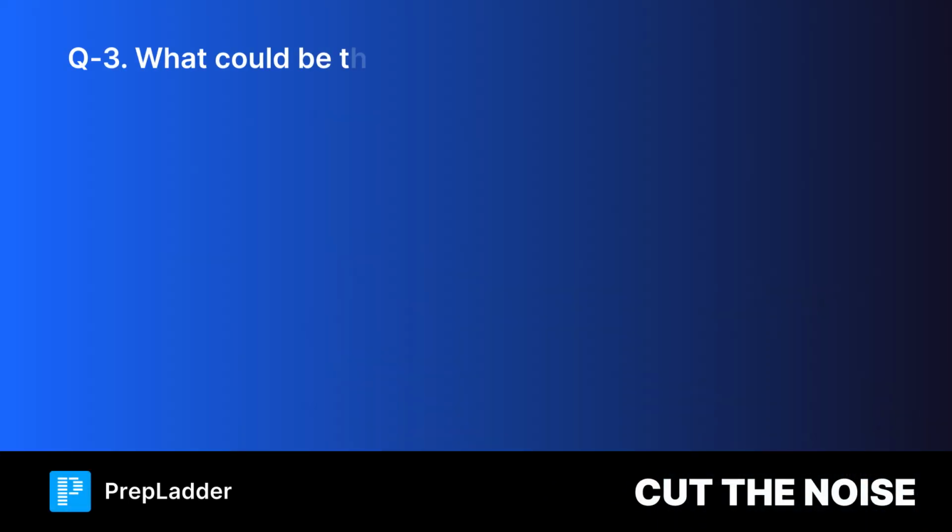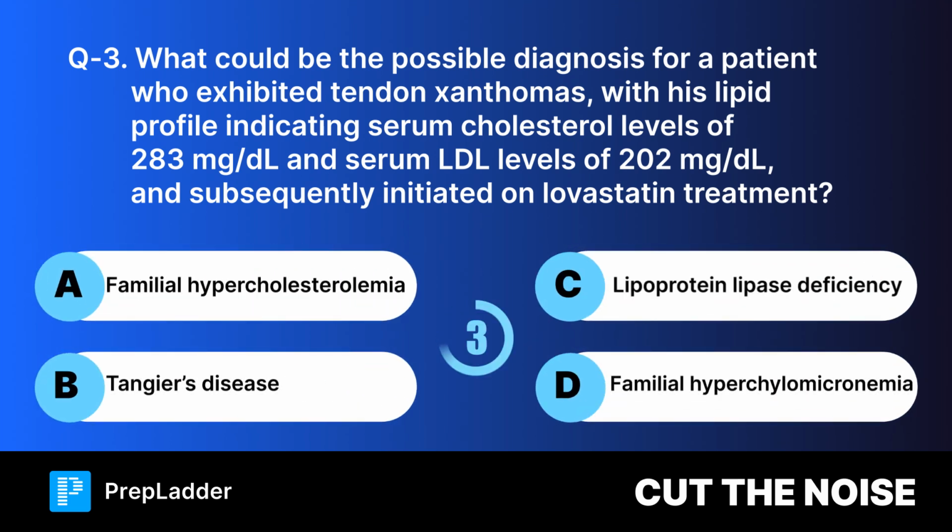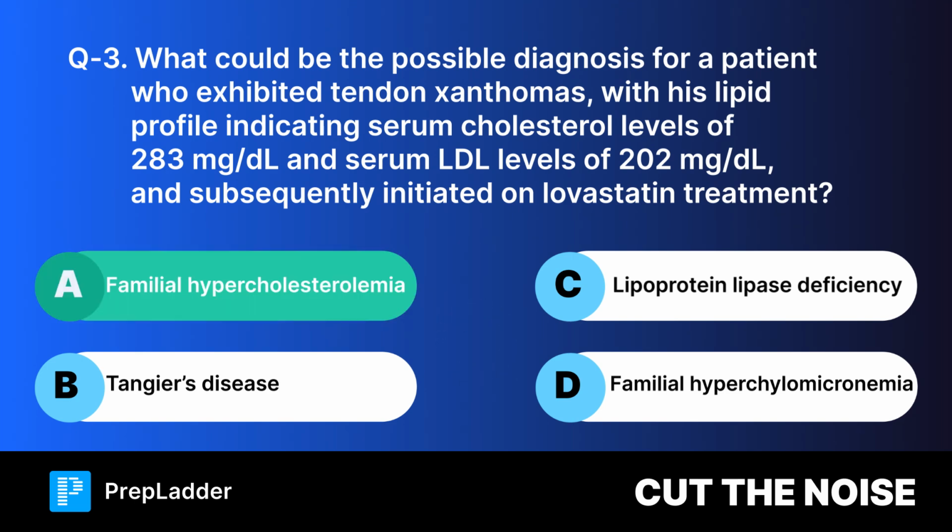Okay. Question 3. What could be the possible diagnosis for a patient who exhibited tendon xanthomas, with his lipid profile indicating serum cholesterol levels of 283 mg per deciliter and serum LDL levels of 202 mg per deciliter, and subsequently initiated on lovastatin treatment? Your options are. And the correct answer is familial hypercholesterolemia.